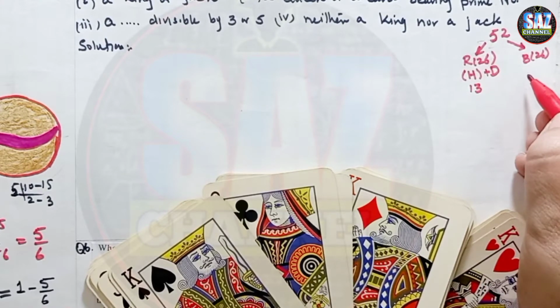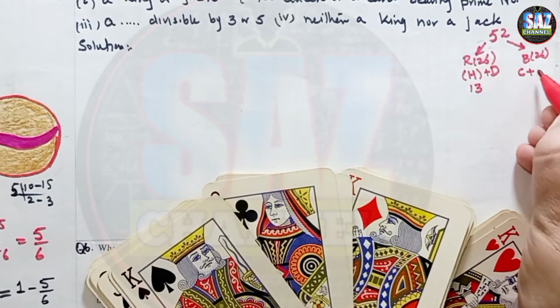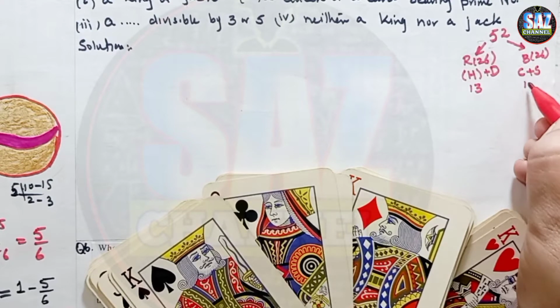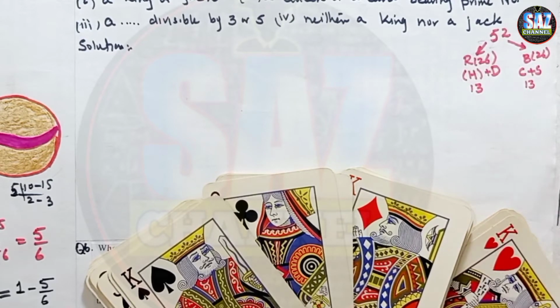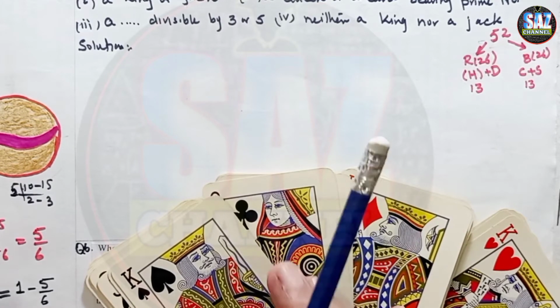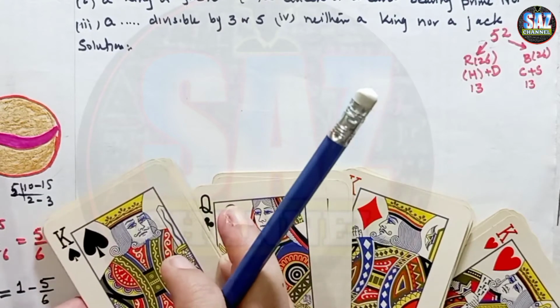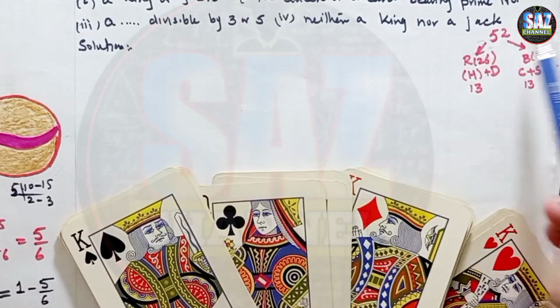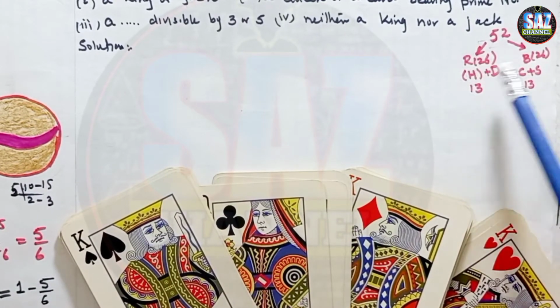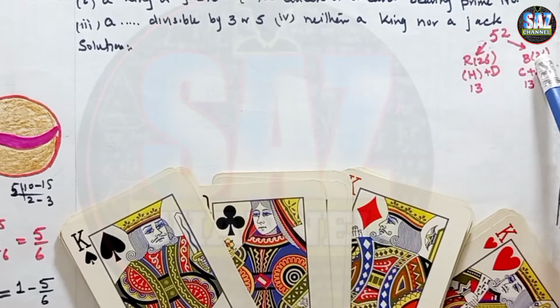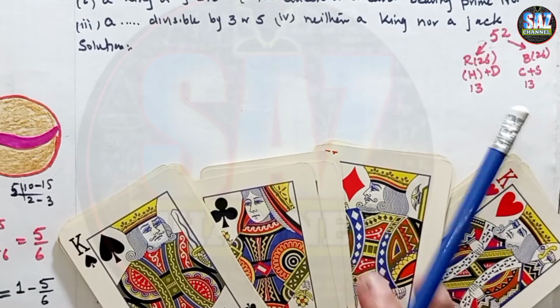Under blacks we have clubs and spades, and again they are 13 each. I hope my students are clear that a standard pack of playing cards contains a total of 52 cards, with 2 color-wise denominations, red and black.